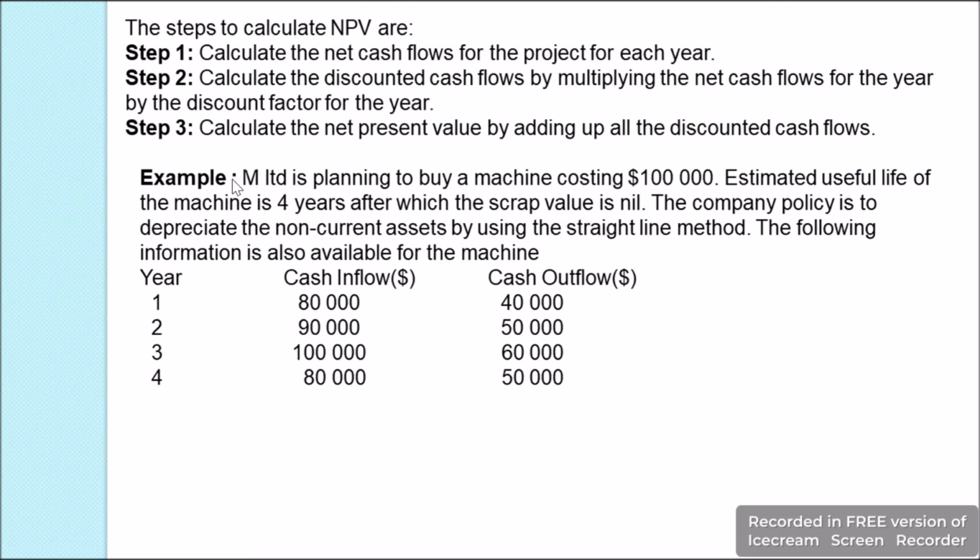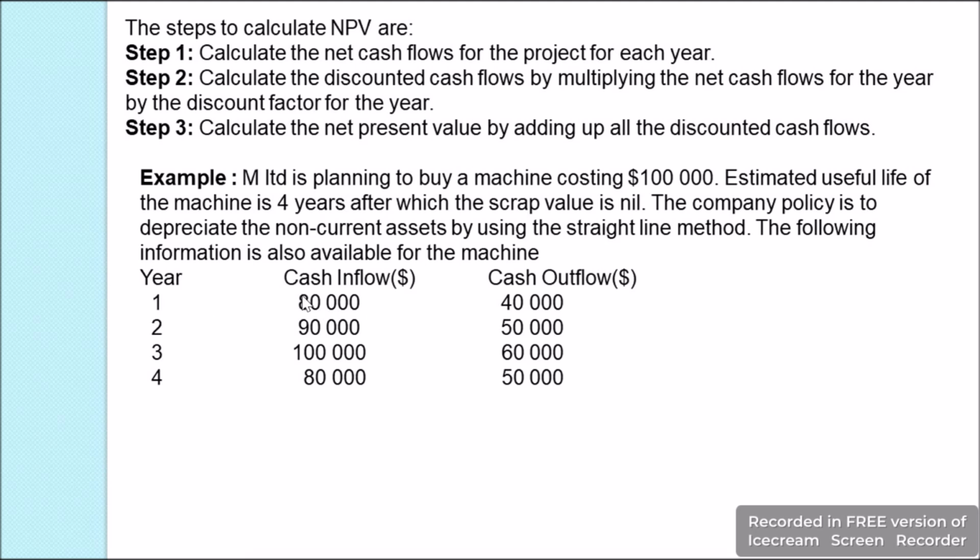Here we have a company by name M Limited, and it is planning to buy a machine costing $100,000. Estimated useful life of the machine is 4 years and the scrap value is nil, and the company policy is to depreciate the non-current assets by using straight line method. We have the following information about the yearly cash inflow and cash outflow.